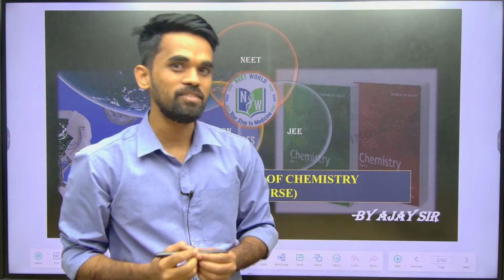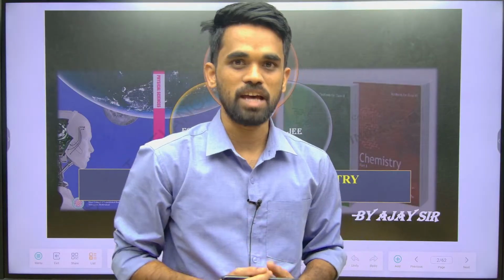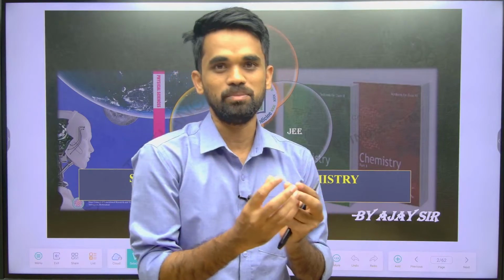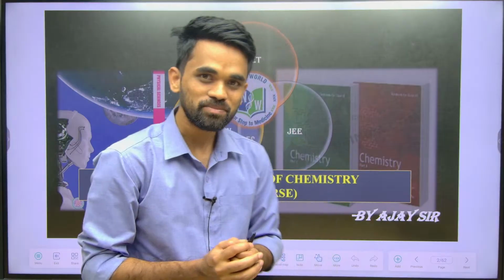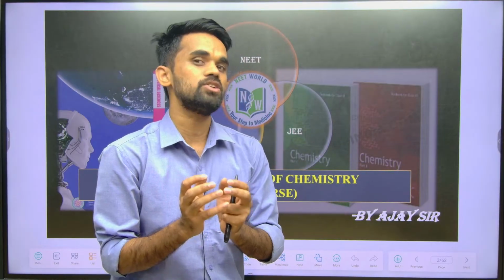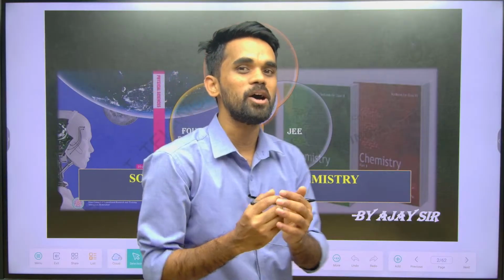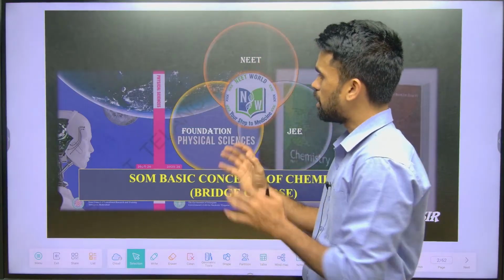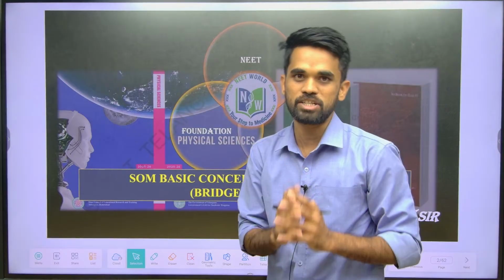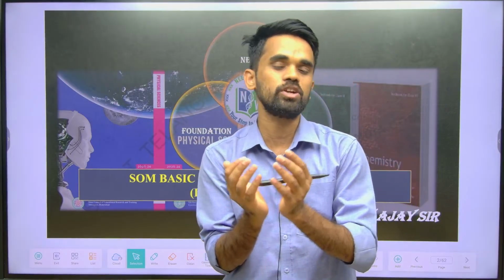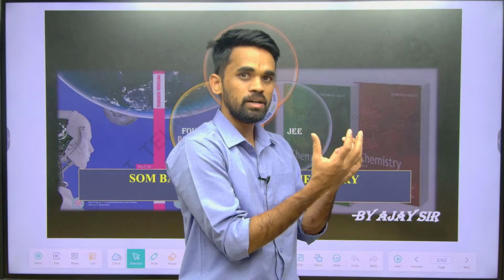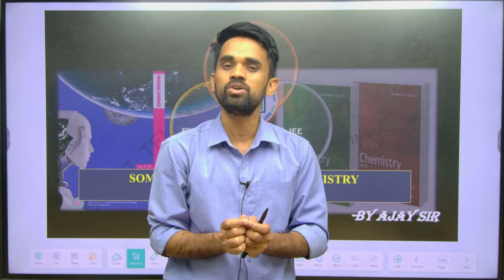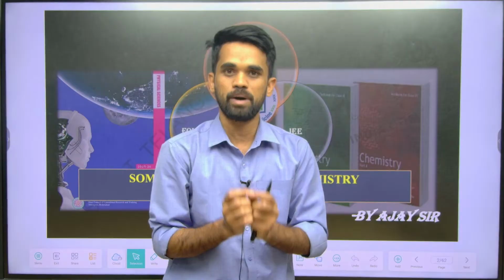So this is our day 1 of the crash course series for the bridge course. It's a bridge course for students moving from class 10th to 11th. I am going to start this session by showing you the books that you used in your class 10th, like physical science. This is your physical science book, which contains 12 chapters. Now it is going to become separate books for physics as well as chemistry. In this session, I will be covering what you are going to do with the chemistry part.